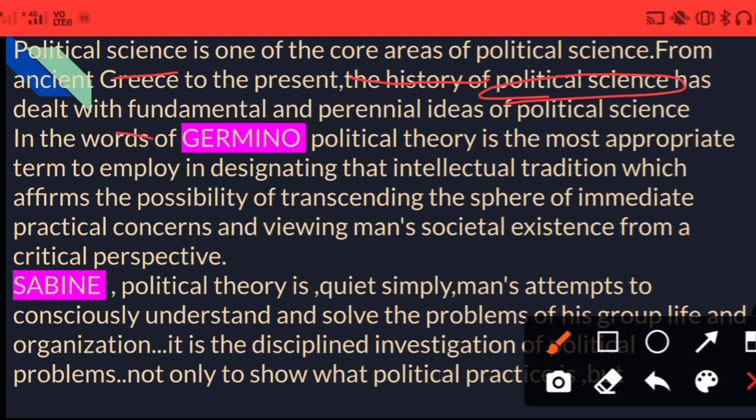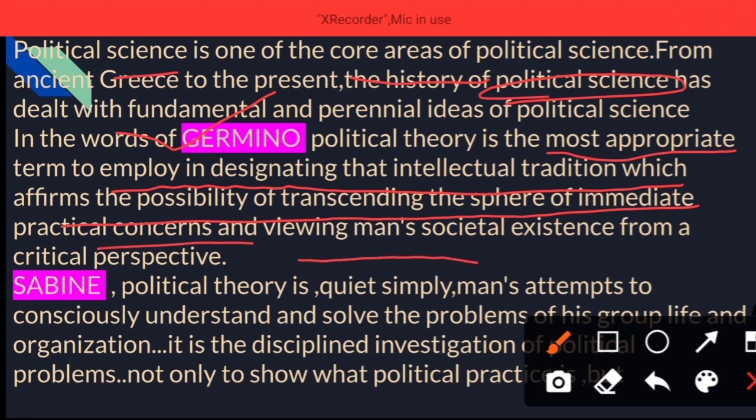First, we will look at Germino, who said that political theory is the most appropriate term to employ in designating that intellectual tradition which affirms the possibility of transcending the sphere of immediate practical concerns and viewing man's societal existence from a critical perspective. You might find these lines difficult, but let me make it simple. This theory is nothing but coming up with solutions to the problems that a particular tradition is facing.